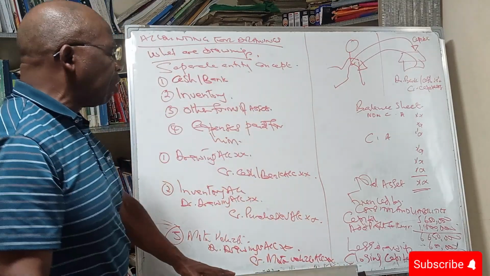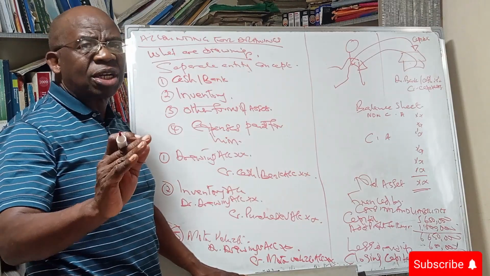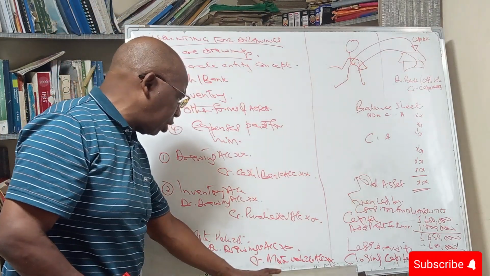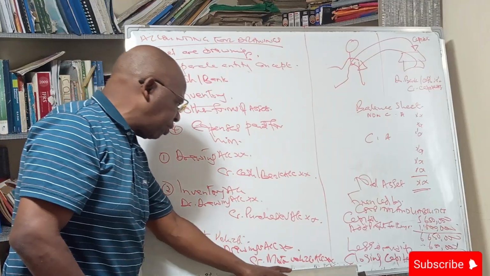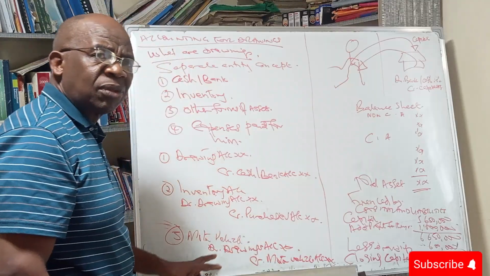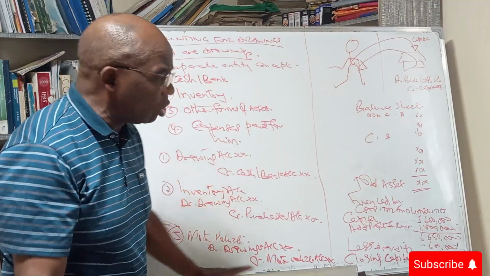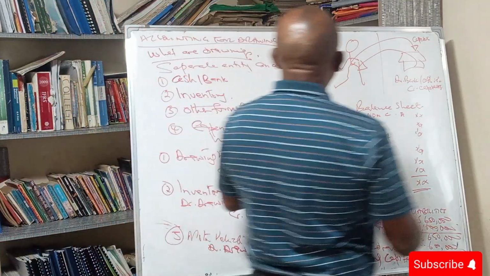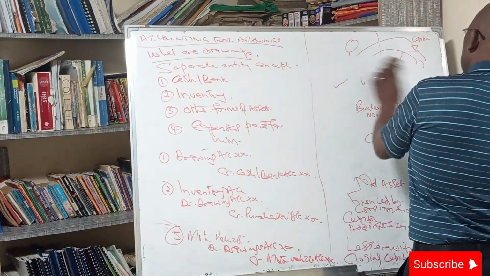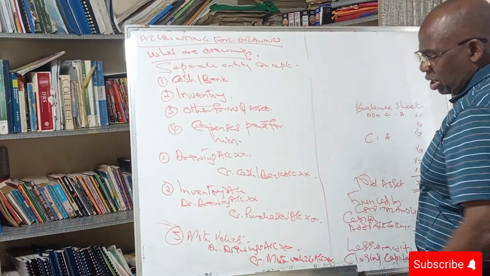Our asset of motor vehicles is reducing, and a reduction in an asset, we credit the asset account. So we credit motor vehicles and we debit drawings, to record a reduction in motor vehicles and an increase in drawings.